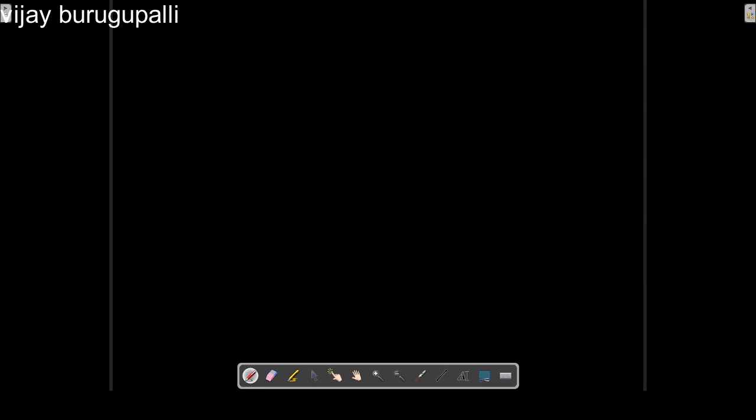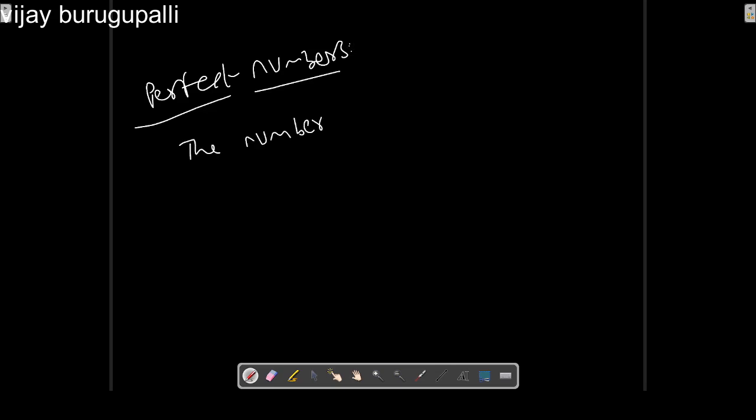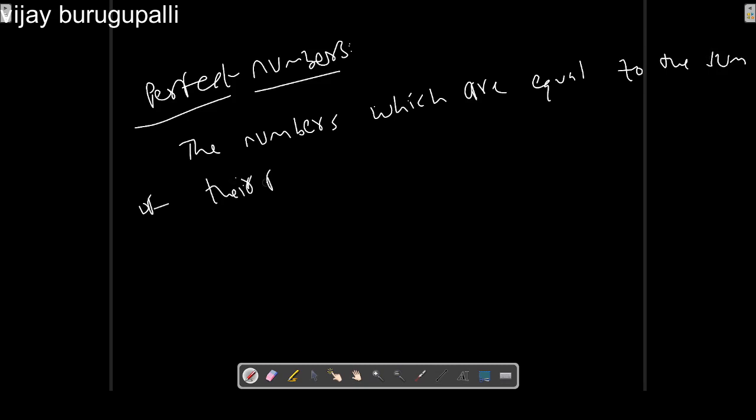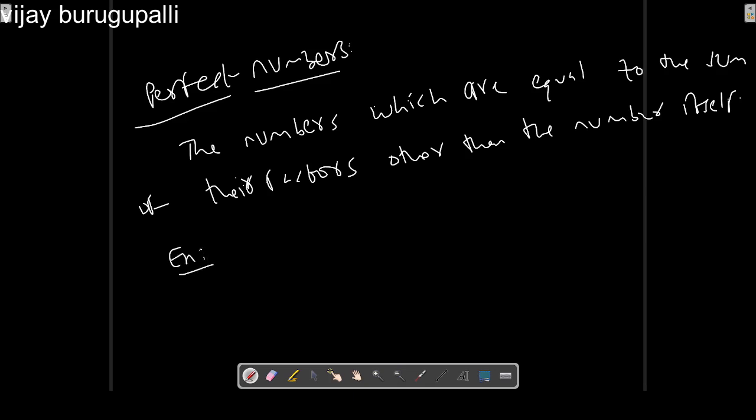Now let's talk about perfect numbers. Perfect numbers are nothing but the numbers which are equal to the sum of their factors other than the number itself. Let's see an example first so that we can understand it better.